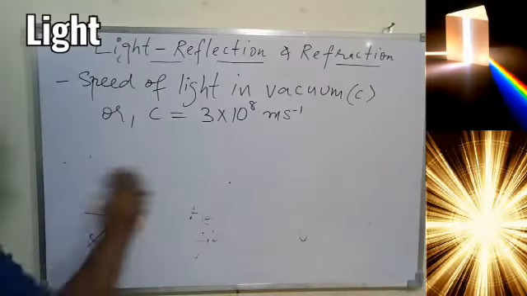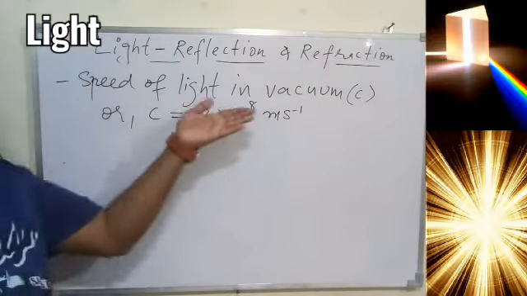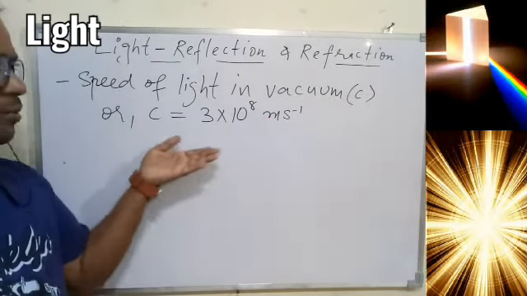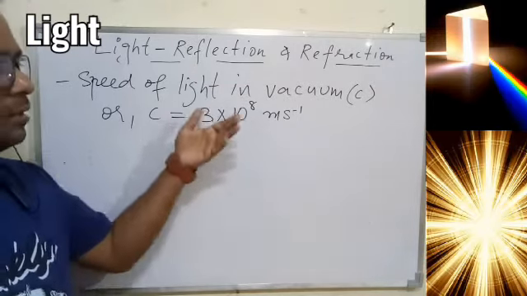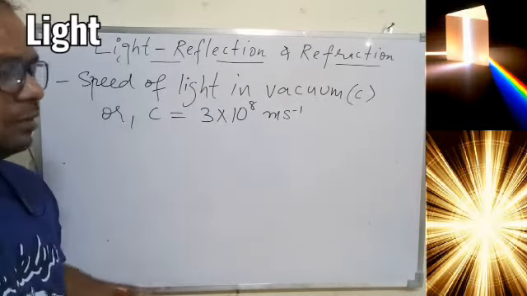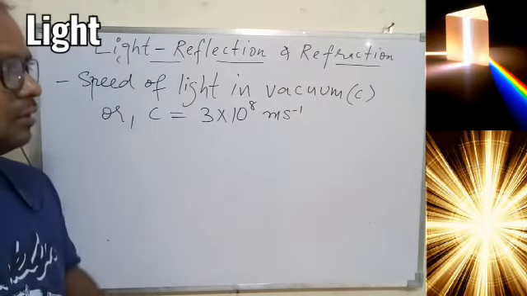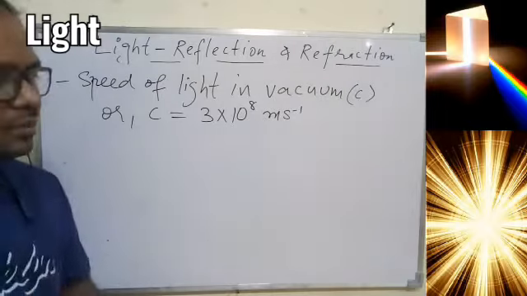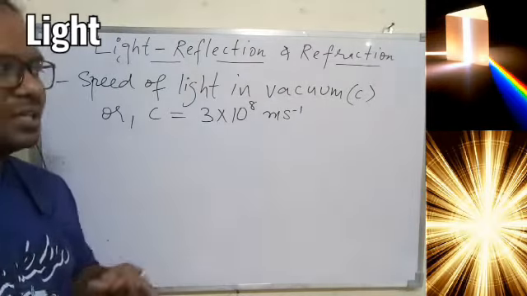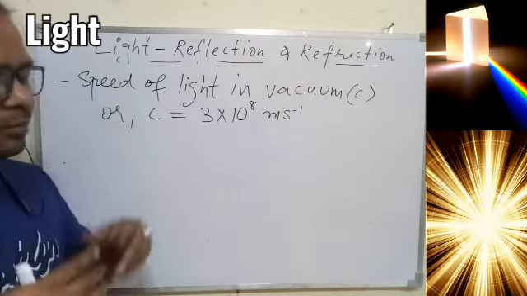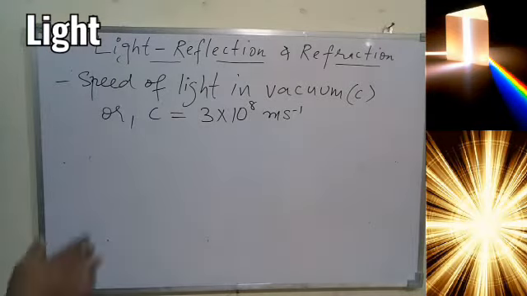This speed will change with the change in medium. In vacuum there is no disturbance, so the speed of light will be maximum. So we can say this is the maximum speed of light. With the change in medium, like if the light travels from vacuum to air, air to liquid, liquid to glass, and any other medium through which light can pass, the speed will be affected, and in all the media the speed of light will be less than 3 into 10 to the power 8 meter per second. So with the change in medium, there is a change in the speed of light. That will be discussed in the chapter in the concept of refraction. Okay, this is one thing you should know.